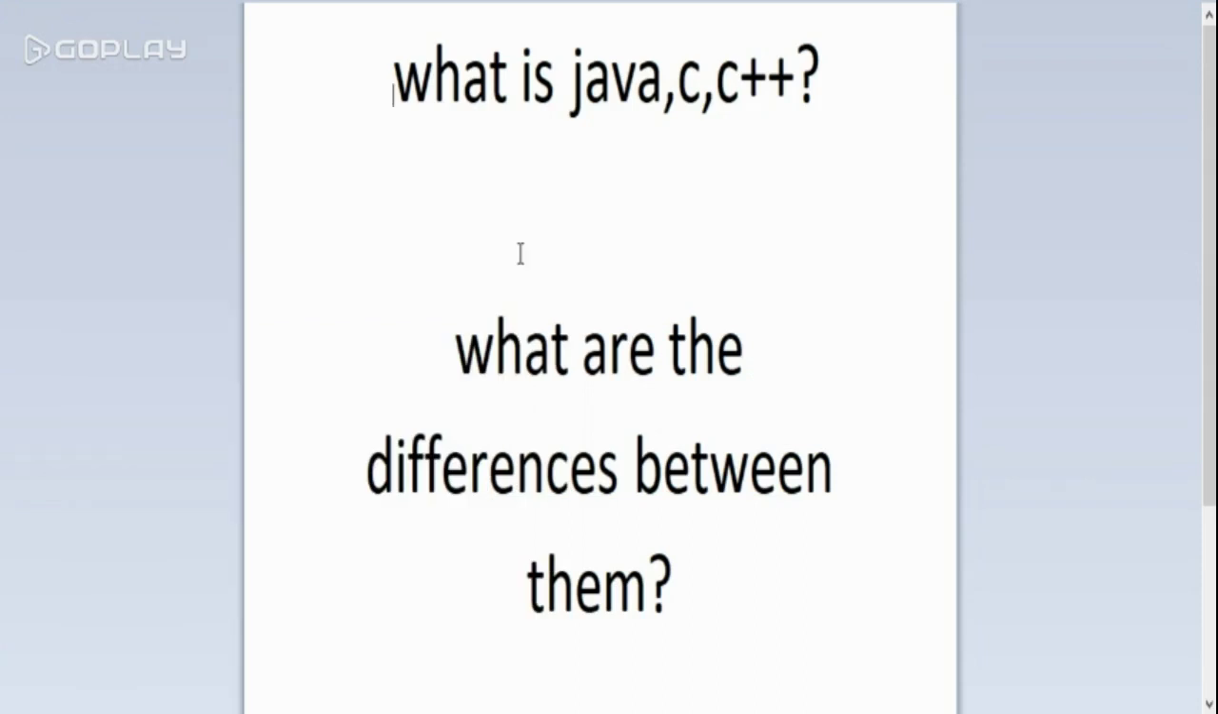So today we will be talking about what is Java, C and C++ and what are the differences between them. So let's start.